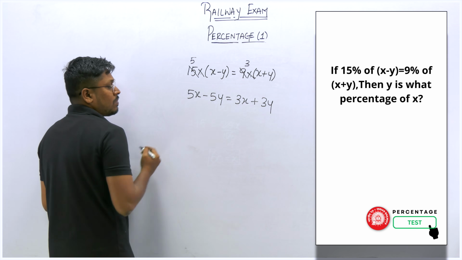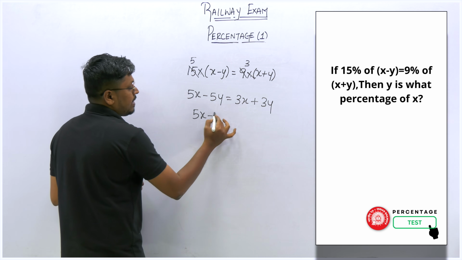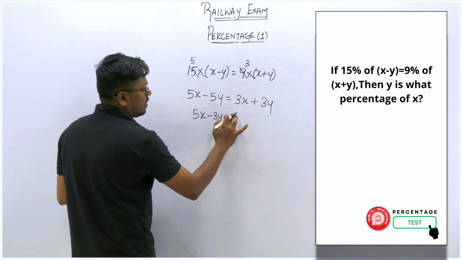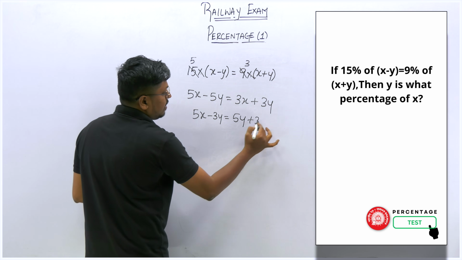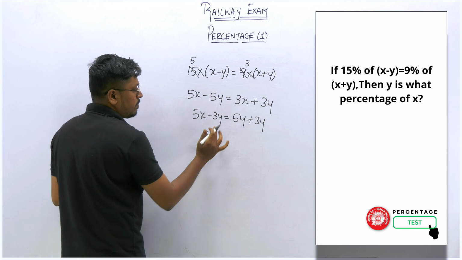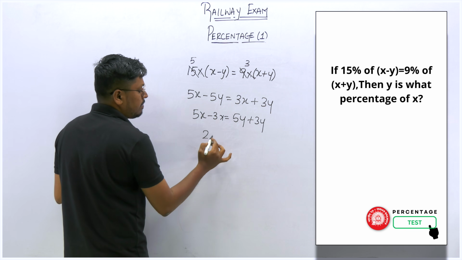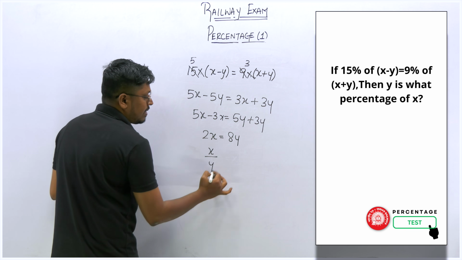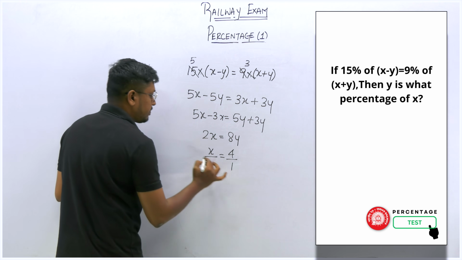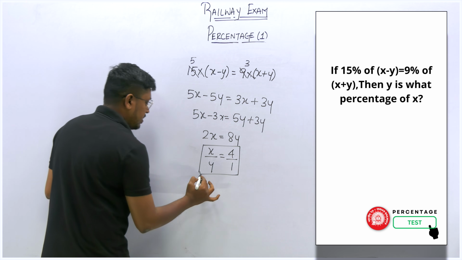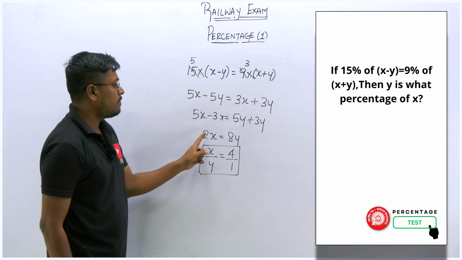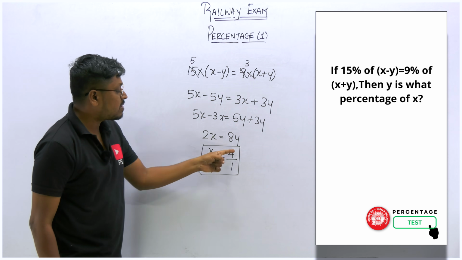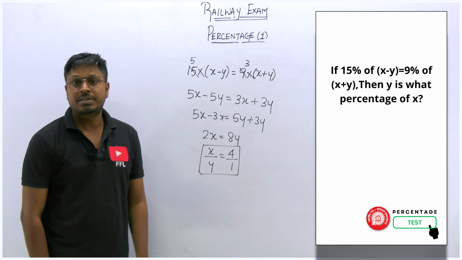So bring the 3x towards the left hand side. So 5x minus 3x is equal to, here we have 5y plus 3y. So this becomes 2x and this will be 8y. So x by y is equal to 4 by 1. Once understood or not, we can cancel it on the 2 table. 1 2 is 2, 4 2s are 8. So 4 by 1, that is x by y. That means x value is equal to 4, y value is equal to 1.